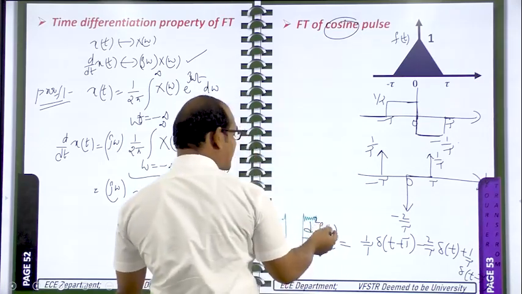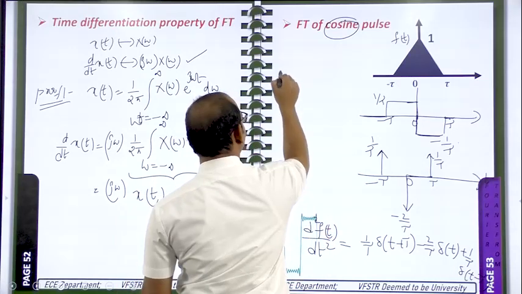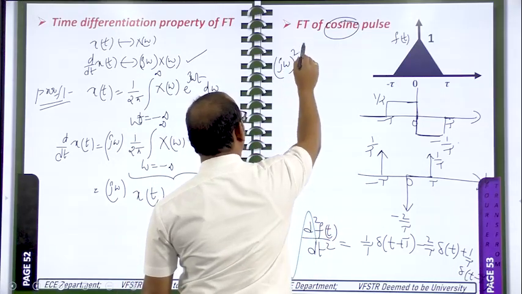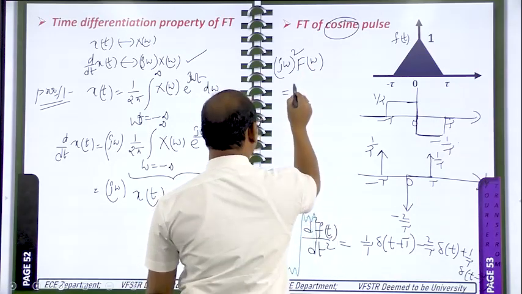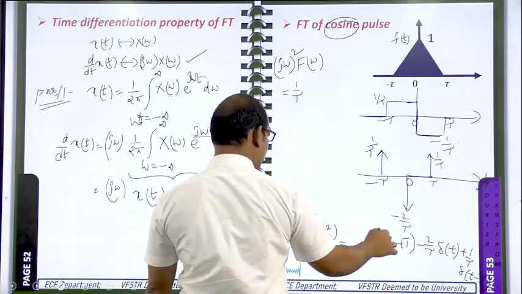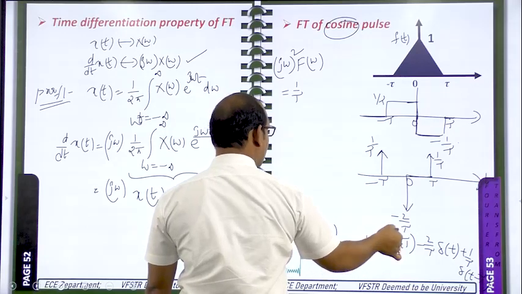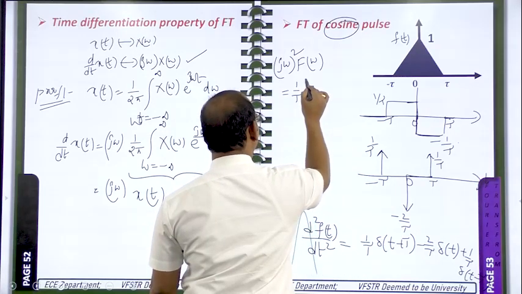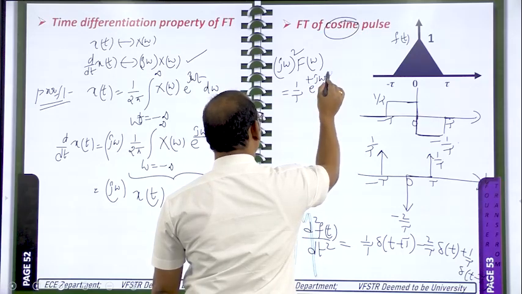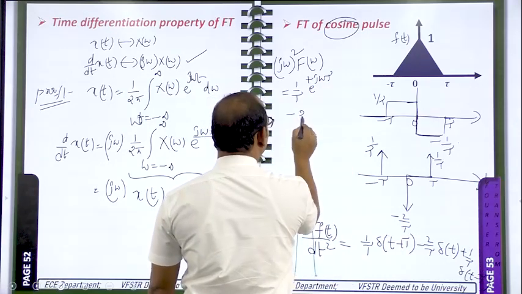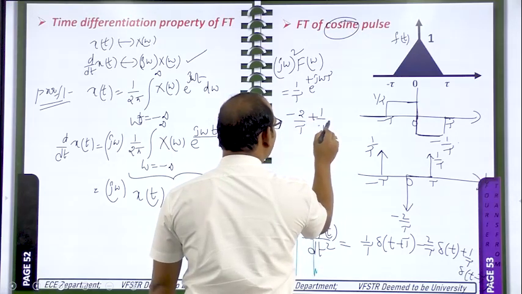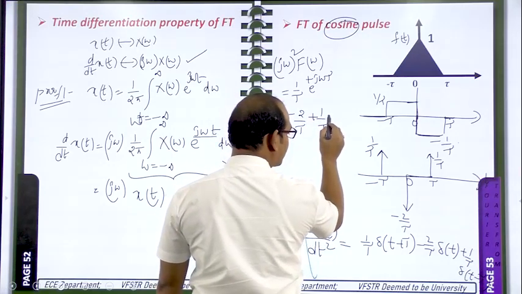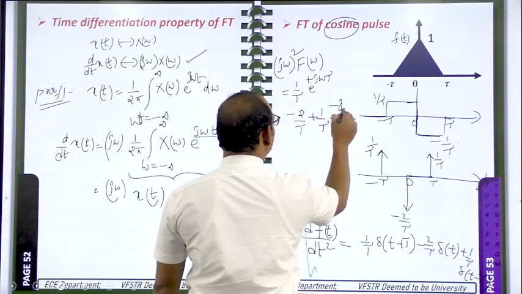Then according to Fourier transform, because 2 times differentiation is there, 2 times j omega we have to take. Next, the Fourier transform is F of omega, equal to 1 by tau. The Fourier transform of del of t is 1. Because of the shifting, you will get exponential plus j omega tau. Next, minus 2 by tau, del of t is having 1, plus 1 by tau, del of t minus tau is having 1 e power minus j omega tau.